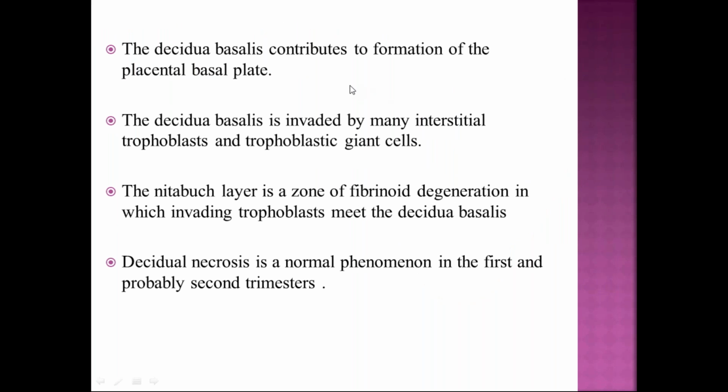So finally, the decidua basalis, which we have already said contributes to the maternal part of the placenta, is usually invaded by many interstitial trophoblasts and trophoblastic giant cells. Nitabuch layer is a zone of fibrinoid degeneration in which the invading trophoblast meets the decidua basalis. Where the fetal trophoblast meets the decidua, there forms a Nitabuch layer. And decidual necrosis is a normal phenomenon in the first and probably second trimester.